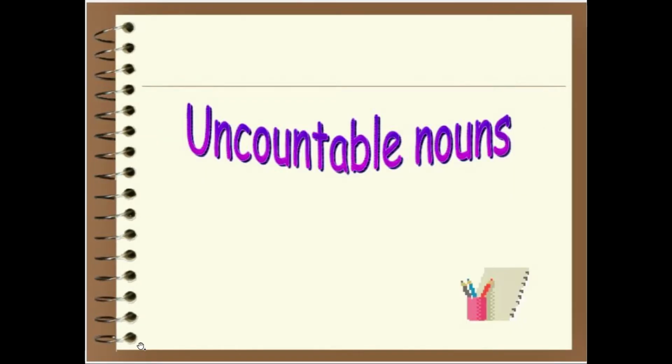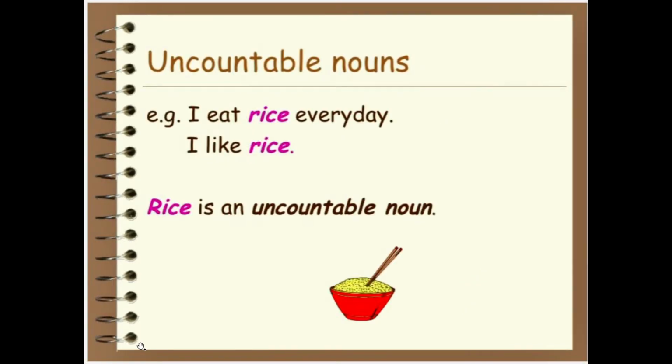Now we will learn uncountable nouns. Uncountable noun is anything that can't be counted with numbers. असे नाम जे आपण संख्येत मोजू शकत नाही त्याला uncountable noun म्हणतात. For example, I eat rice every day. I like rice.